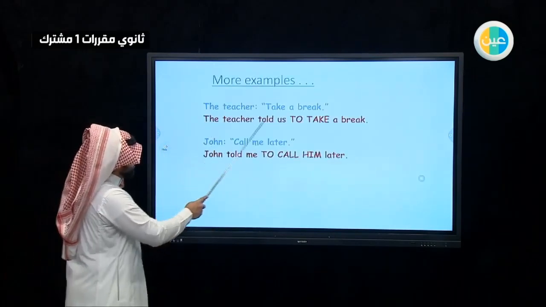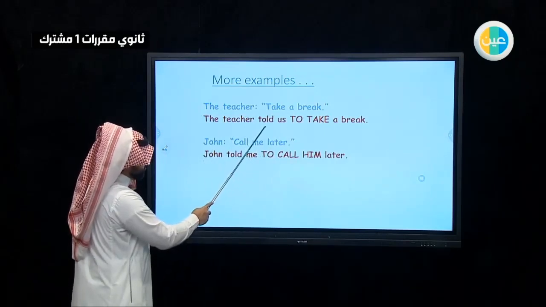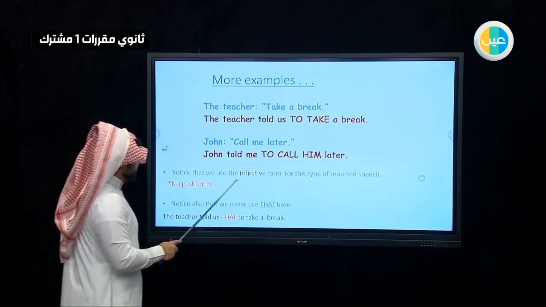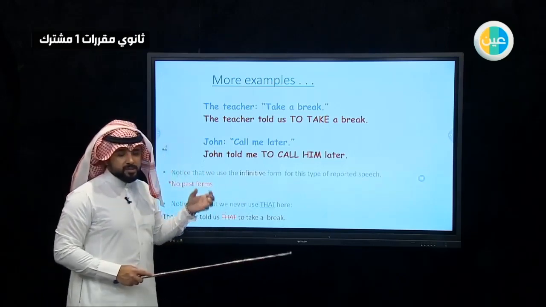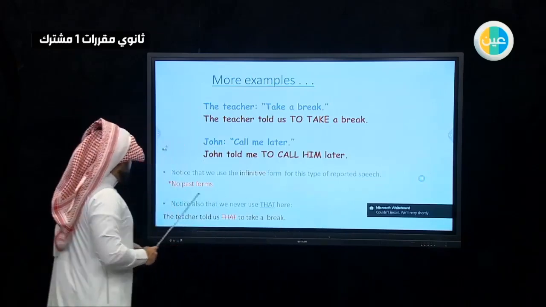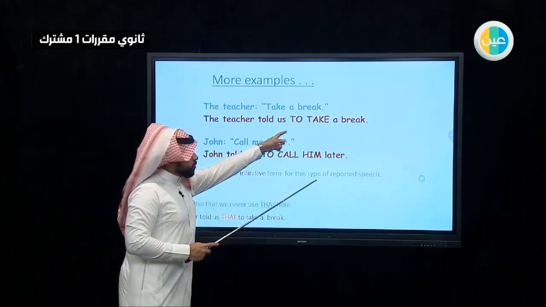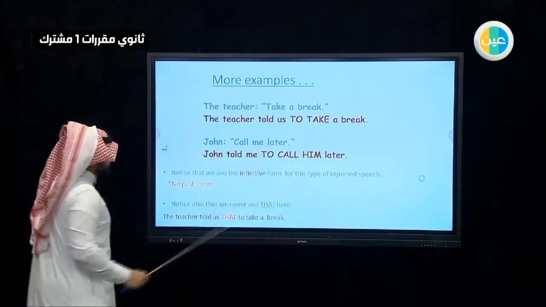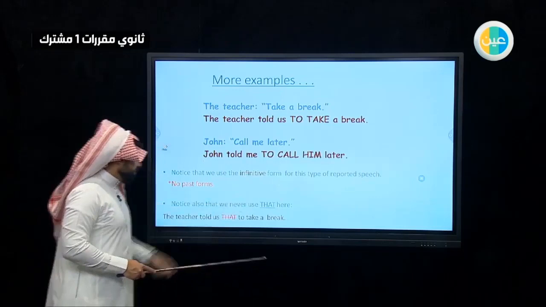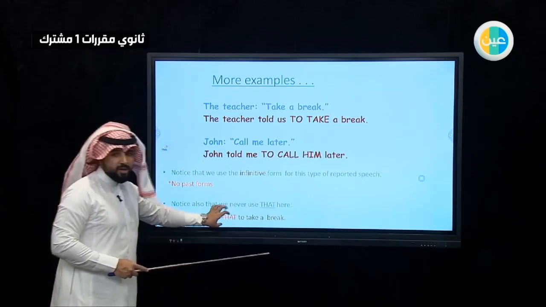More examples. The teacher says, take a break. The teacher told us to take a break. So we used told here with the commands. Notice that we use the infinitive. The infinitive is like the present form of the verb, like go, went, gone, we use go, not the past form, because it comes after to. Any verb after to is in the present form. Notice also that we never use that here. The teacher told us to take a break, so we don't use that here.